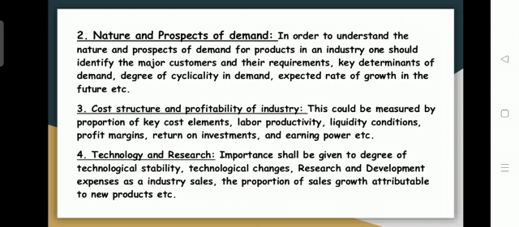The cost structure, that is, the fixed cost or the variable cost, which is going to affect the production and the profitability of the firm, has to be considered. Because in some industries there is a higher cost of production, so the goods and services rendered by those industries will have their prices determined at a higher level.